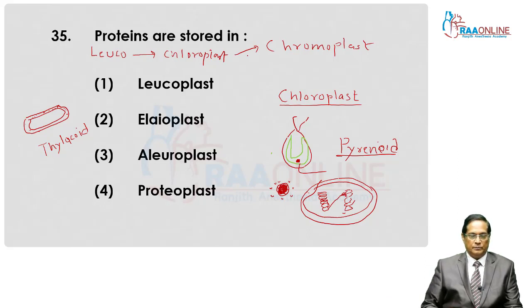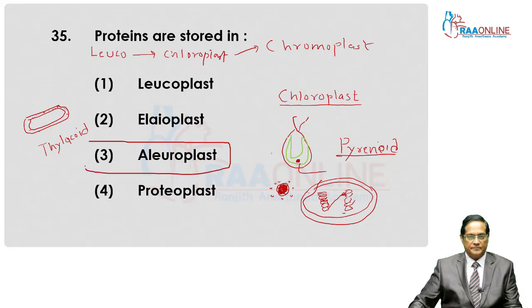This is all the brief idea about the plastids of plants. And for this question, again, the best answer is aleuroplast. They store proteins.